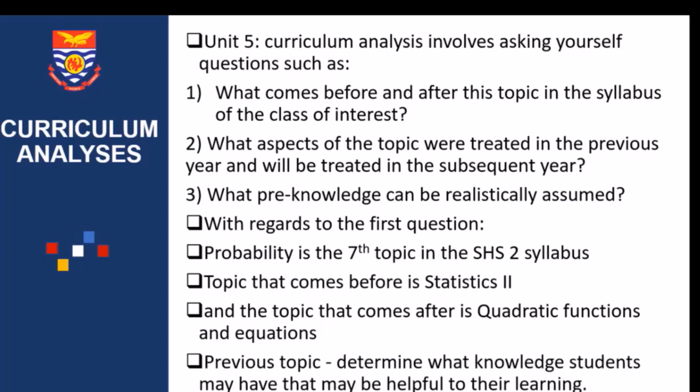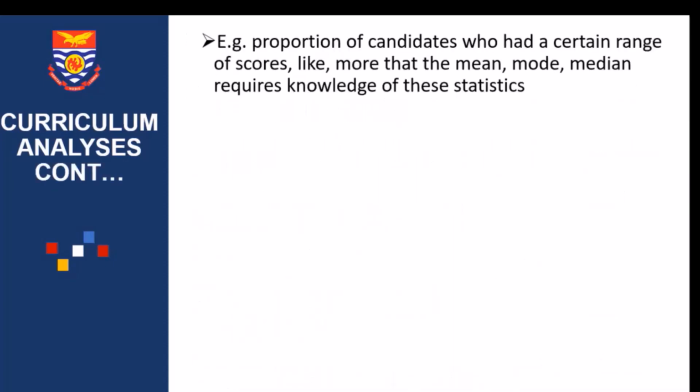The previous topic, as we said, we have to determine what knowledge students may have that may be helpful in their learning of probability. So if you look at statistics 2, does it provide the students with enough basis to be able to do probability? In statistics 2, students have learned topics such as proportions of candidates who had a certain range of scores, like more than the mean, mode, median, and all this knowledge requires knowledge of these statistics.